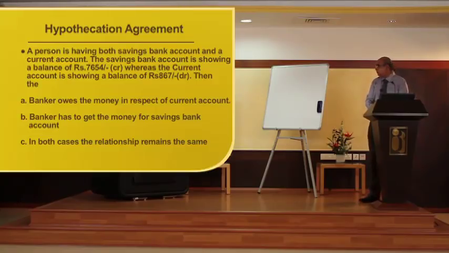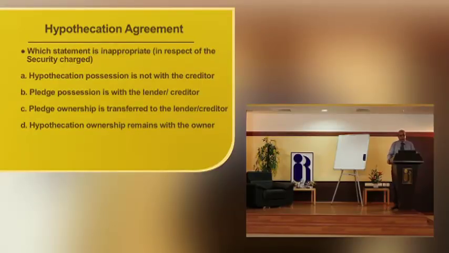Let us have some questions at random to understand the answers. Which statement is inappropriate in respect of security charge? Hypothecation, possession is not with the creditor. Pledge, possession is with the lender creditor. Pledge, ownership is transferred to the lender creditor. Hypothecation, ownership remains with the owner.